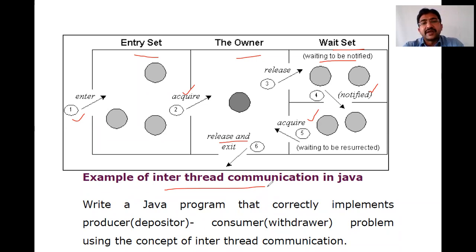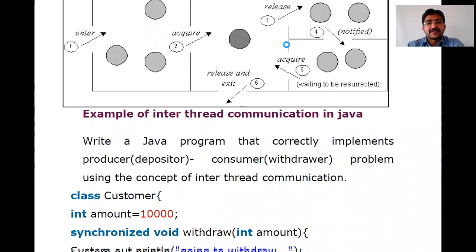This process repeats until no threads are waiting. So: enter, acquire, release. If anybody is waiting, again it is notified, acquires, uses the object, and releases. This process is called inter-thread communication.